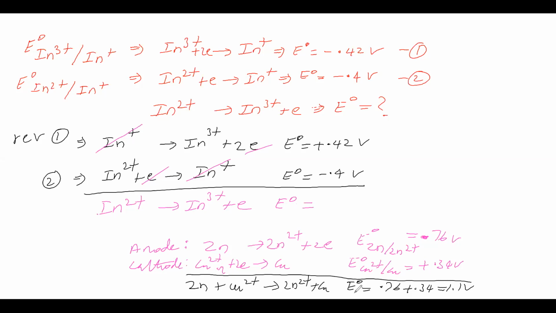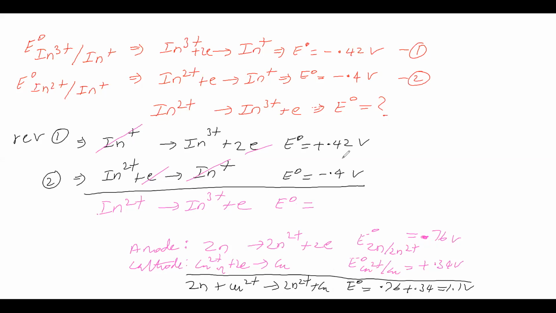But here how we added, you may be asking. It is the oxidation, anode half reaction. It is the reduction, cathode half reaction. It is the cell reaction. Cell reaction means redox reaction. Redox reaction means addition of reduction as well as oxidation. This is oxidation potential. It is reduction potential. Cell potential is equal to the sum of oxidation potential and reduction potential. It is a formula. So we have done.